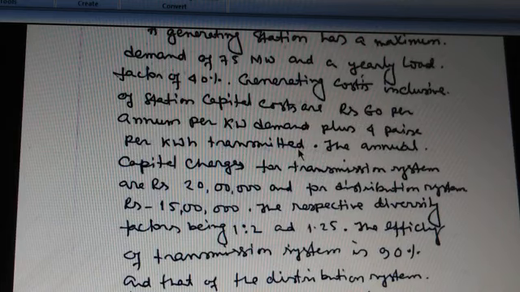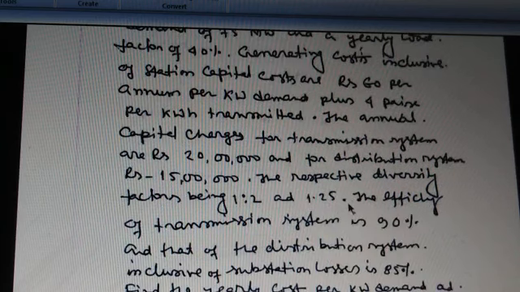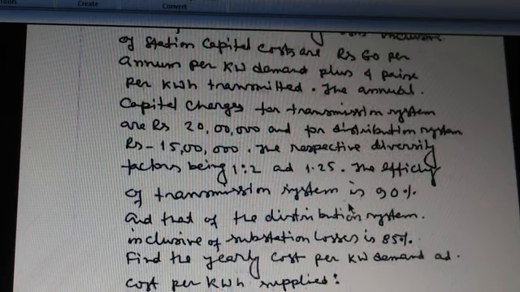The annual capital charges for the transmission system is rupees 200000 and the distribution system is rupees 150000. Now, the respective diversity factors being 1.2 and 1.25.